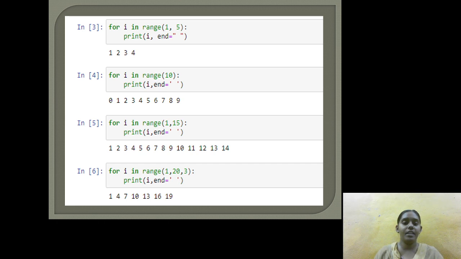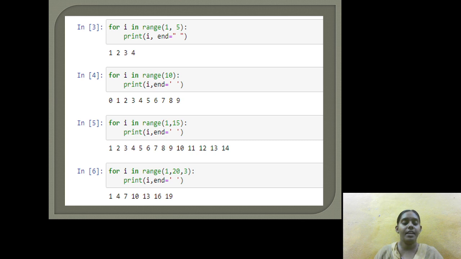Here some more examples are clearly explained. For i in range of 1 comma 5, it prints, and we are using the in operator also. In the fourth one, we can observe range of 10 prints 0 to 9 on the same line. Using the same type, 1 comma 15 prints up to 14. In the sixth one, we pass another value, the step value 3, 1 comma 20 comma 3, and we print the i value.